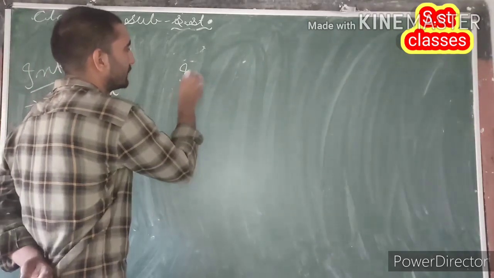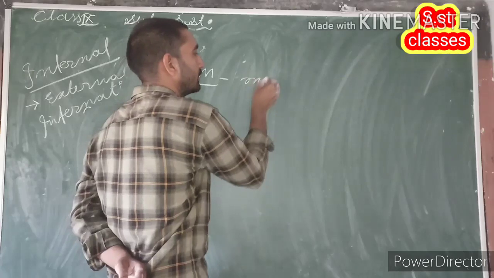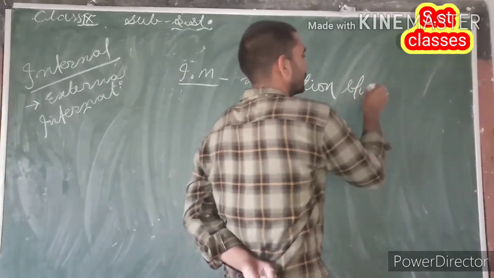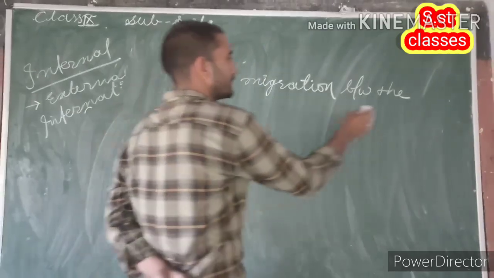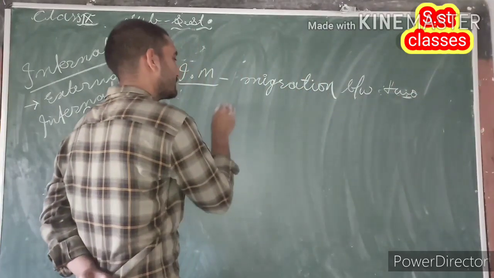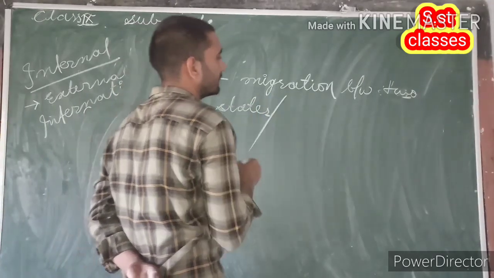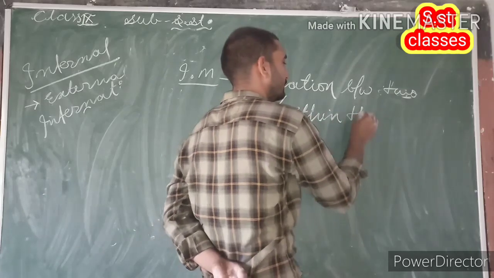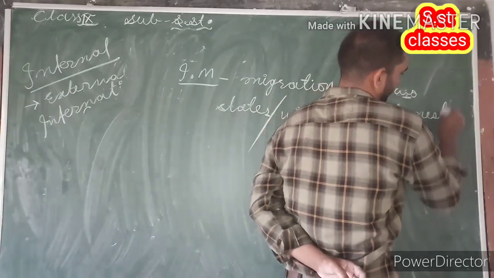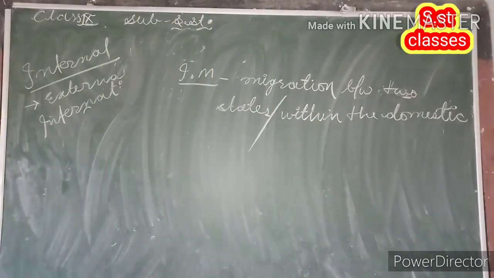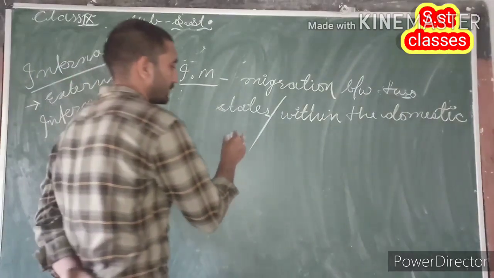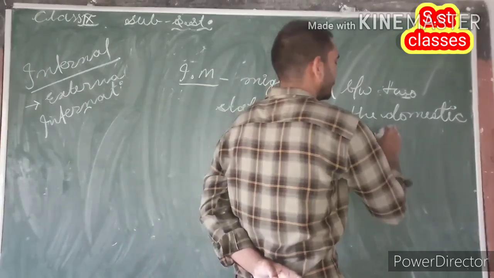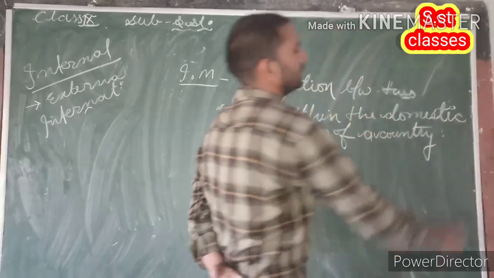So internal migration means migration between two states, or migration within the domestic boundaries of a country.